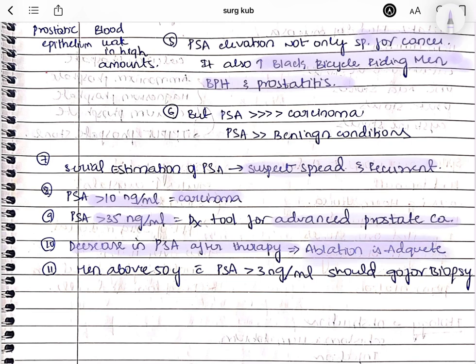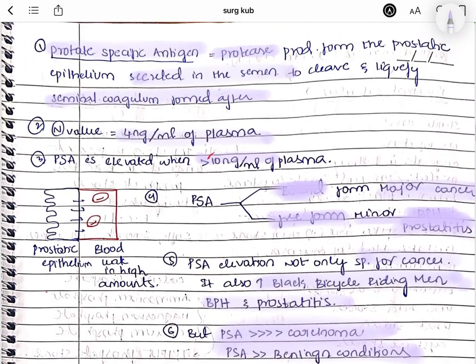And also PSA will be very much increased in carcinoma compared to the benign conditions. And men above 50 years with PSA above 3 ng should be advised for biopsy. So this is about it.